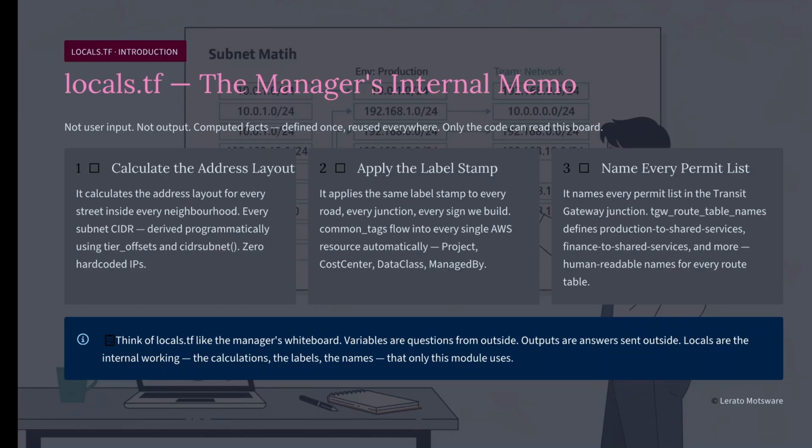Welcome back. Now, locals.tf. Remember what a local is: the manager's internal memo, the board on the wall that only the code can read, not user input, not output, computed facts, defined once, reused everywhere. This file does three things. 1. It calculates the address layout for every street inside every neighborhood. 2. It applies the same label stamp to every road, every junction, every sign we build. 3. It names every permit list in the transit gateway junction.